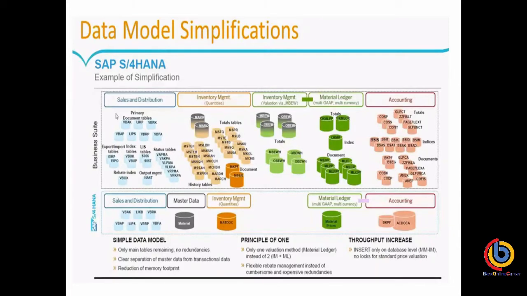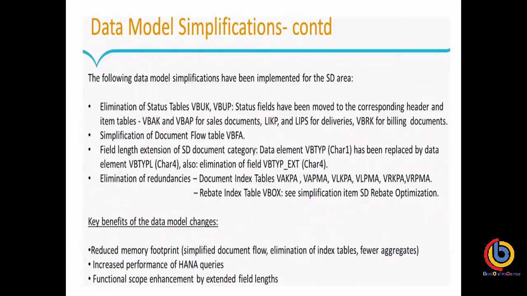So is that clear? Yes, Ravi, thank you. Okay, so here I am just giving some examples. Elimination of the status tables VBUK and VBUP: the status has been moved to the corresponding header and items tables, VBAK or VBAP, for the sales document. Similarly for delivery and invoicing also. Simplification has also been done for the VBFA table.